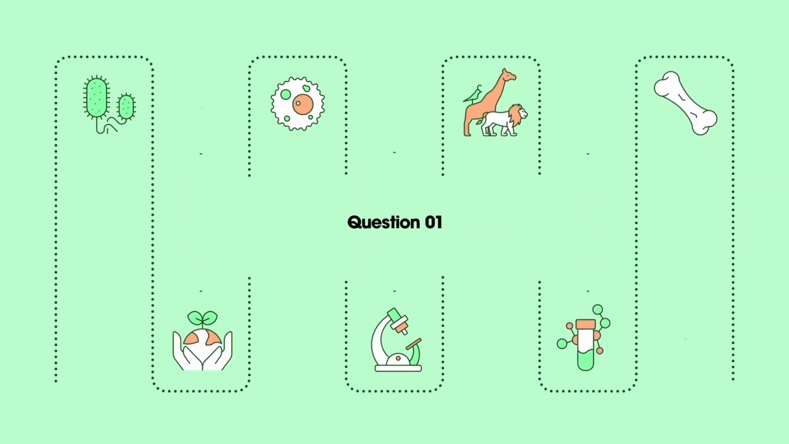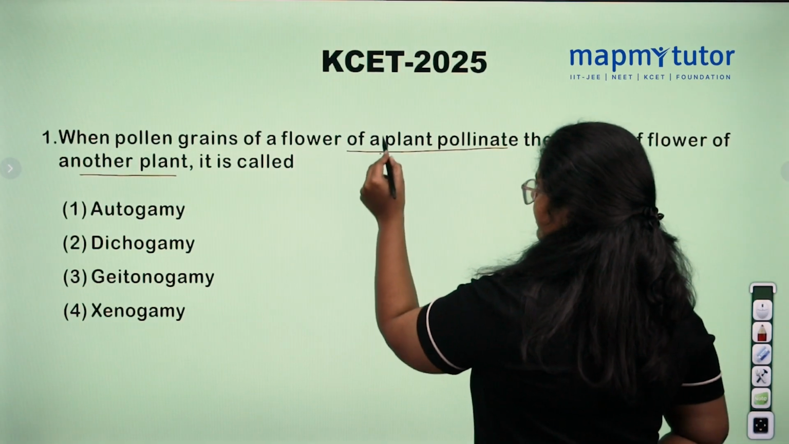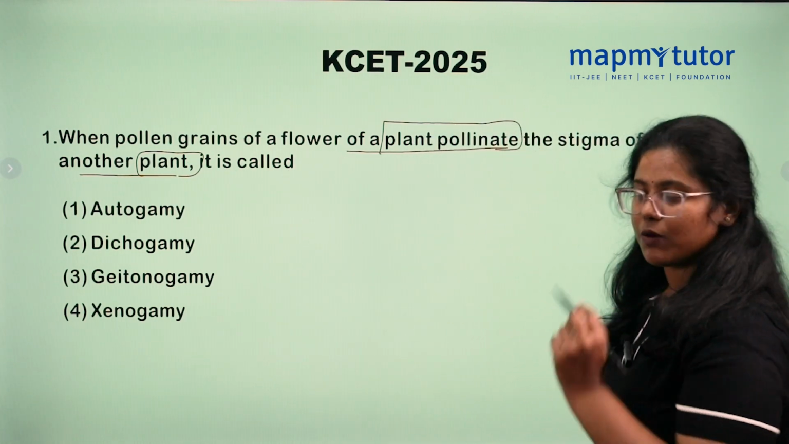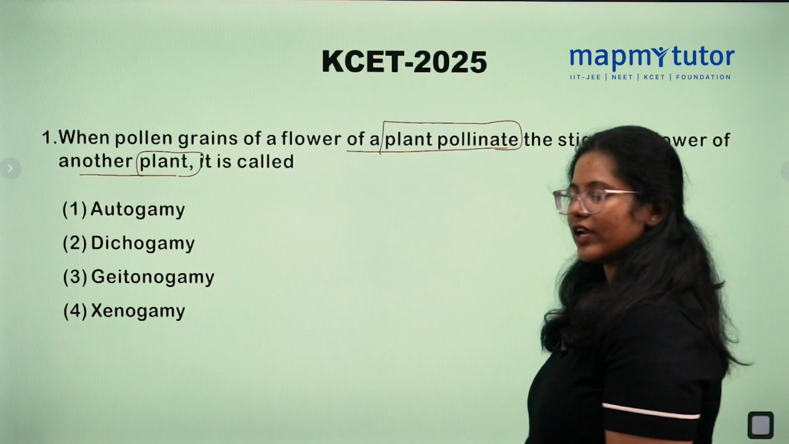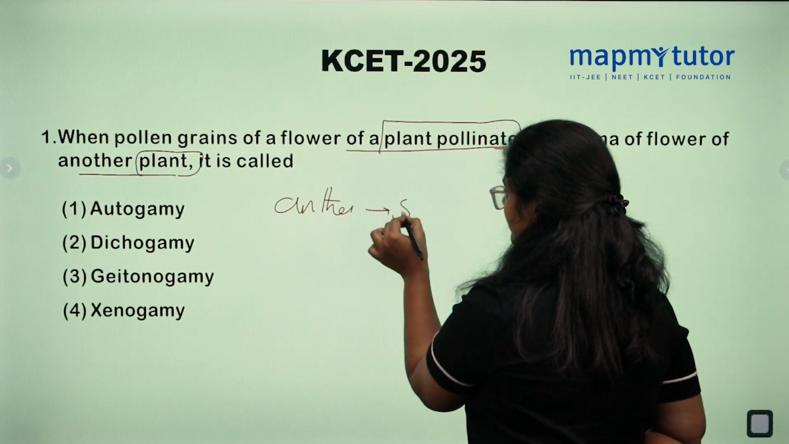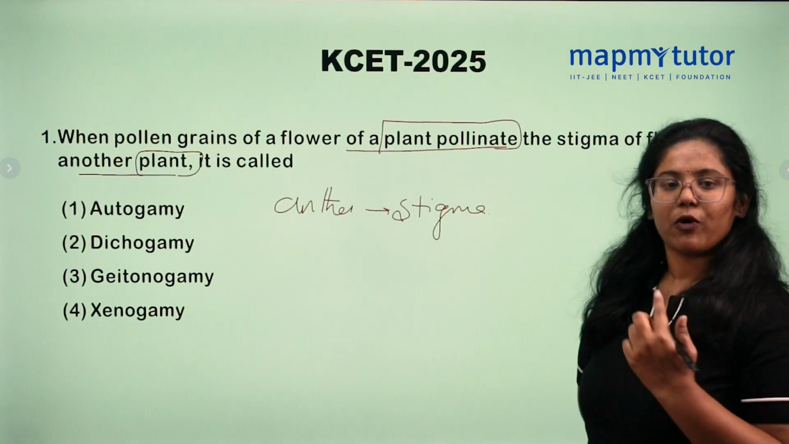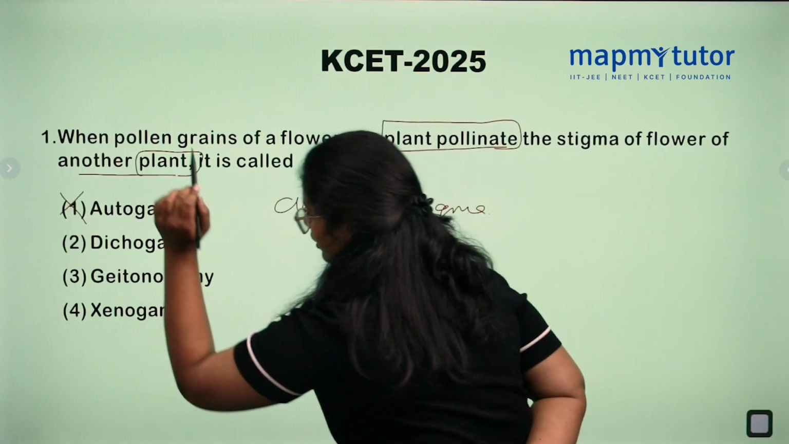First question. When pollen grain of a flower of a plant pollinate with the stigma of flower of another plant. Remember, there are two plants in the question. Coming to options. First option is autogamy. What is autogamy? Transfer of pollen grain from anther to stigma within the same flower. So the pollination happens within the same flower. So option number 1 is wrong.